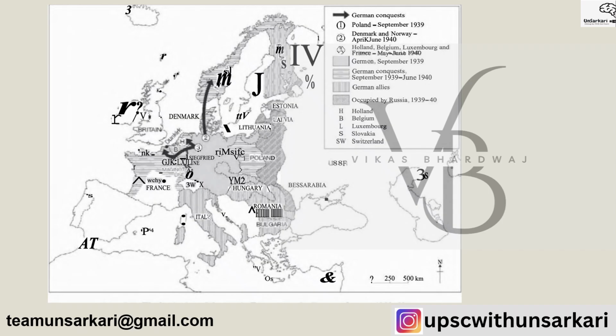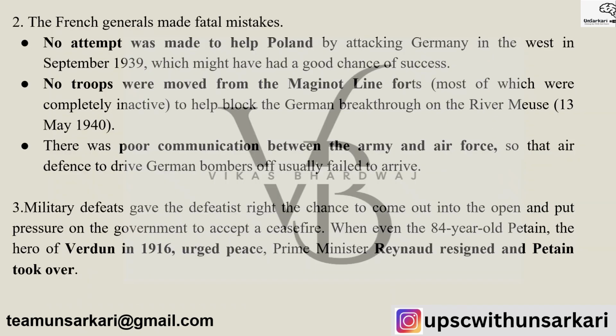So the Second World War, as I can show you from this graphic representation, was something which the world had never seen before. And the whole of Europe was completely devastated by it. As far as the French are concerned, they made some fatal mistakes.